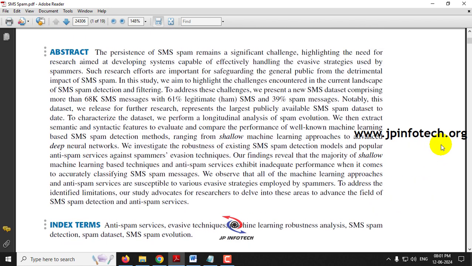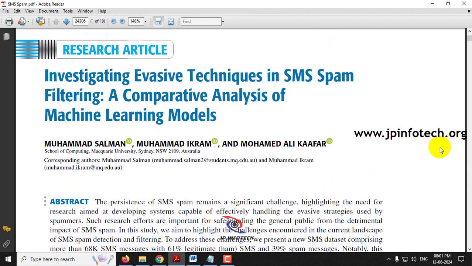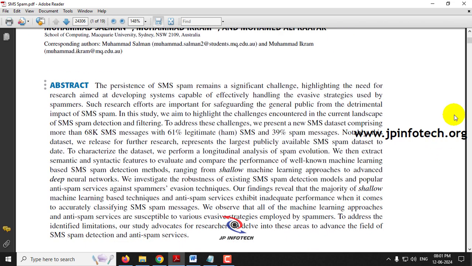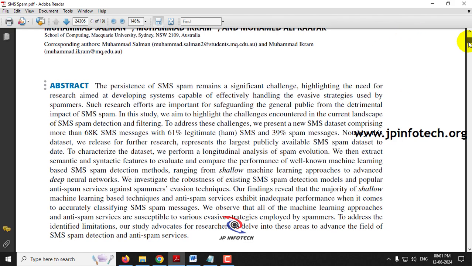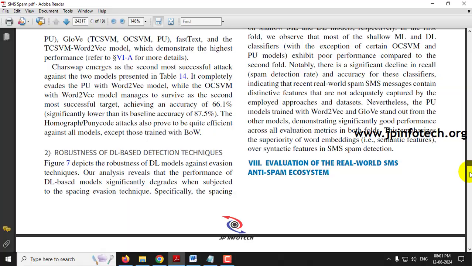So here we wanted to make an SMS spam detection system with large data. So we are going to use a large data set for identifying this. In the base paper, the authors have made a comparative analysis. They have used various different models. We cannot use all the things that are mentioned in the base paper, so we are not going to use all of them.